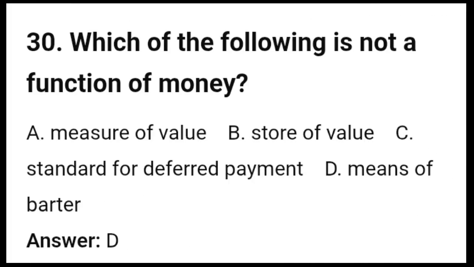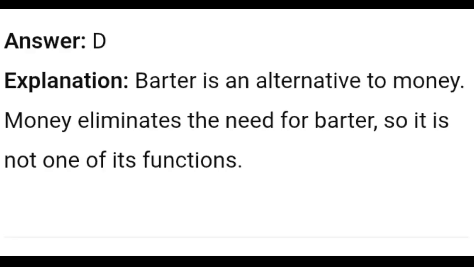30. Which of the following is not a function of money? A. A measure of value, B. Store of value, C. Standard for deferred payment, D. Means of barter. Answer D. Explanation: barter is an alternative to money. Money eliminates the need for barter, so it is not one of its functions.